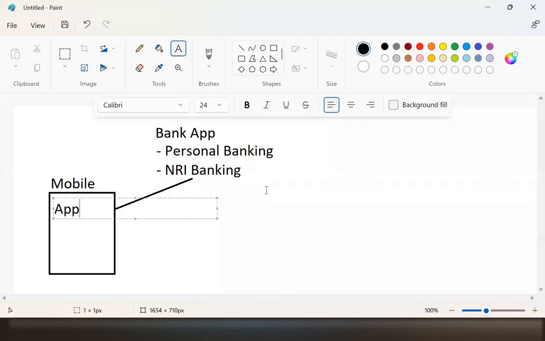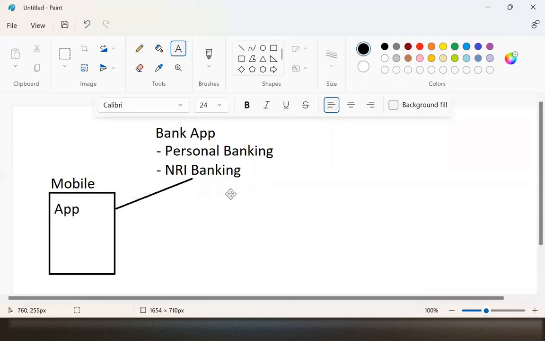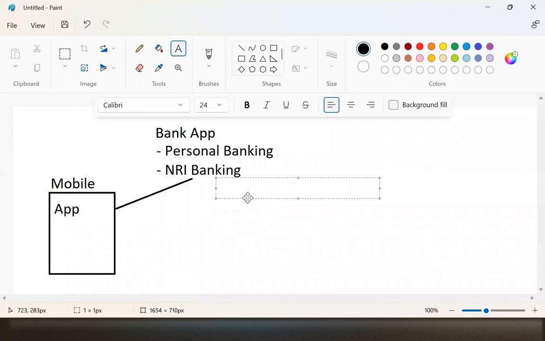After a few days, I am adding one more new feature to this app. I want to add some more new features, like suppose I want to add some EMI or something like agri. Agri is nothing but bank government schemes. They are called agri actually. Now what happens is I want to add this into the bank app.